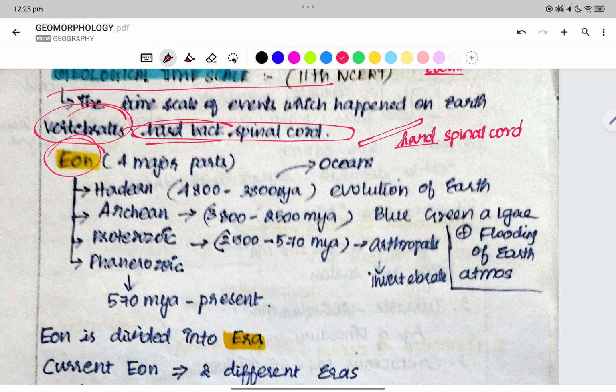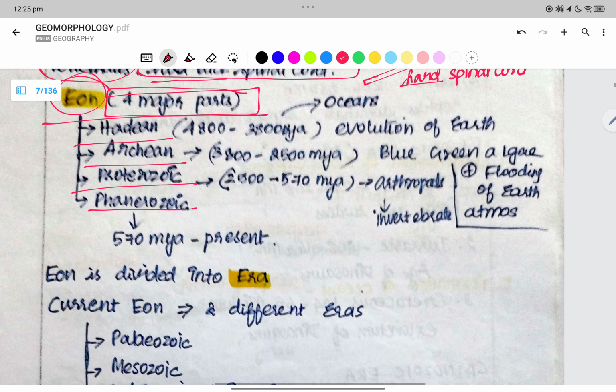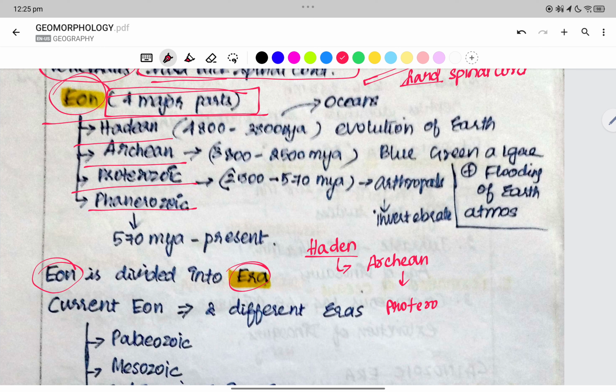Eon is nothing but a time scale which is divided into four major parts. We have the Hadean, Archean, Proterozoic, and Phanerozoic. The first one is Hadean. Eon is divided into eras.